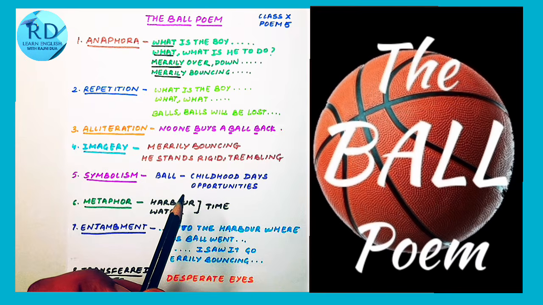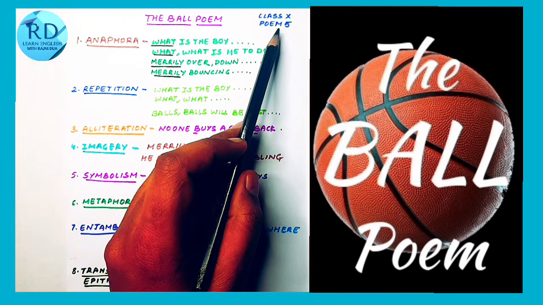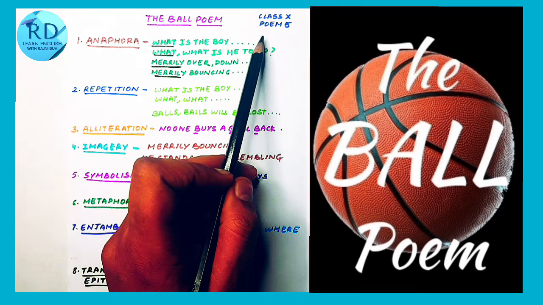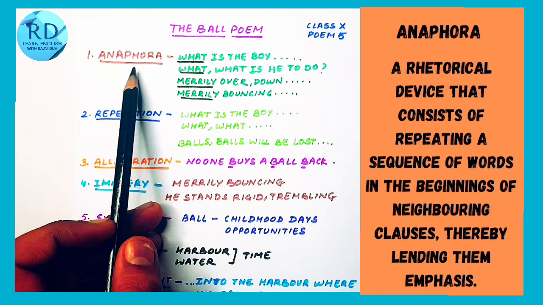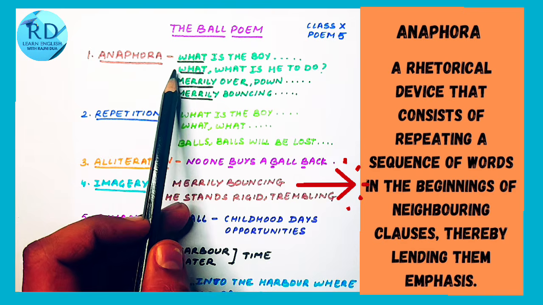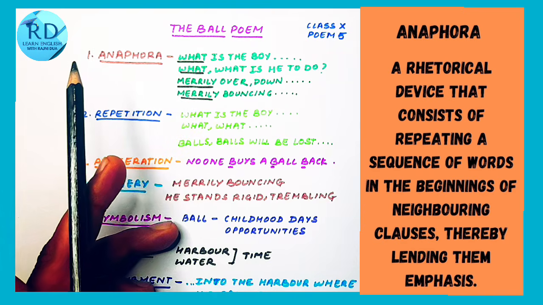Hi everyone. Today we'll be looking at the poetic devices of poem number 5 from class 10, The Ball Poem by John Berryman. Now first poetic device used is anaphora. Now anaphora is repeating a sequence of words in the beginning of neighboring clauses just for the sake of repetition.